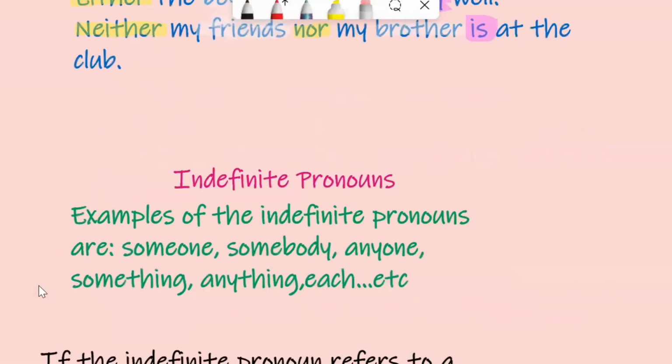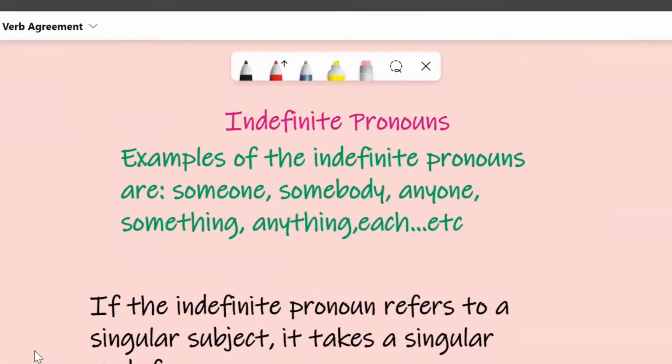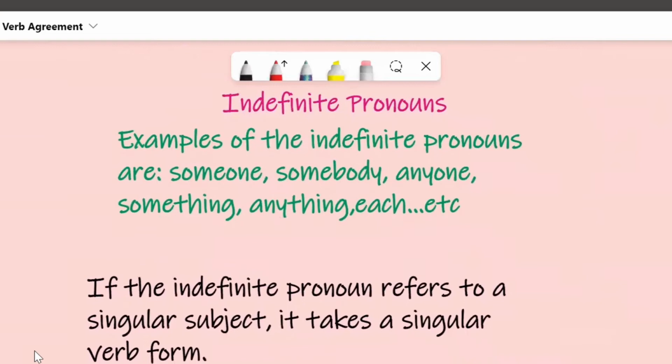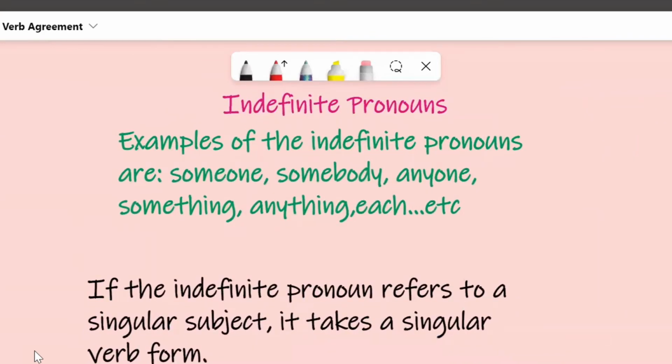Move to another idea about the indefinite pronouns. What do we mean by the indefinite pronouns and how can we determine the verb form with them? Let's first give examples of indefinite pronouns, like someone, somebody, anyone, anybody, something, anything, each, and others.